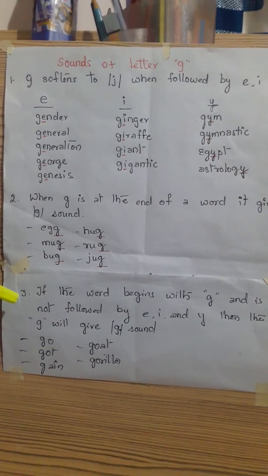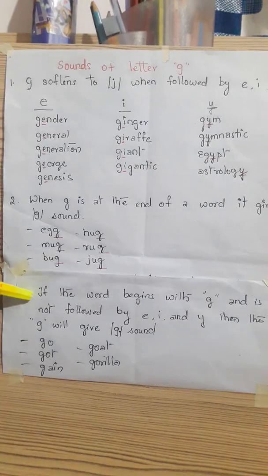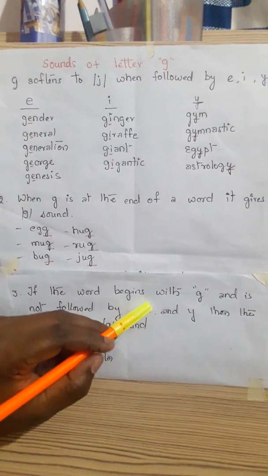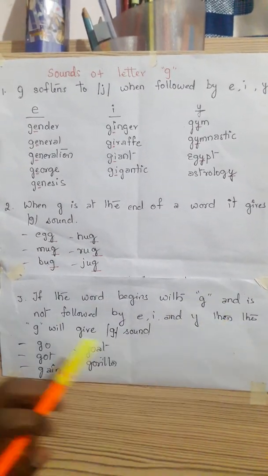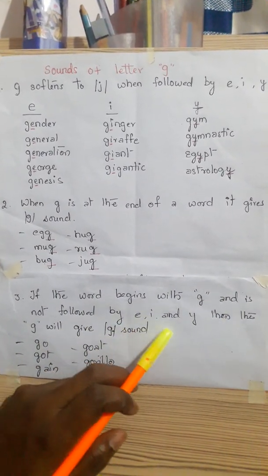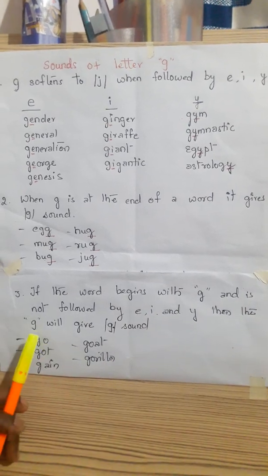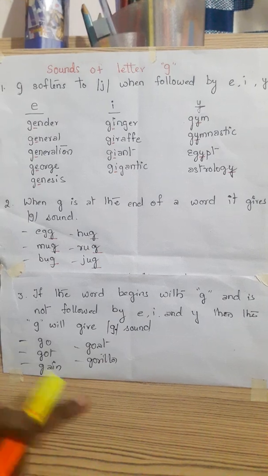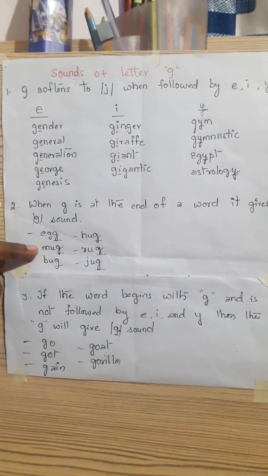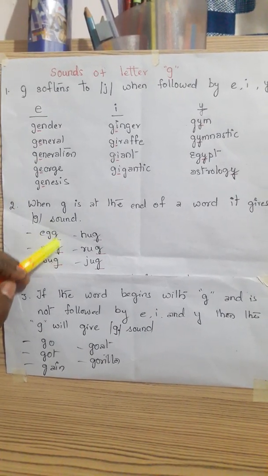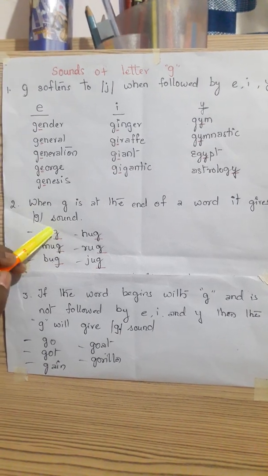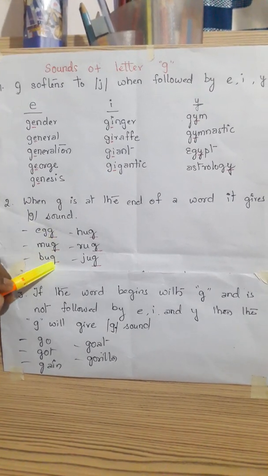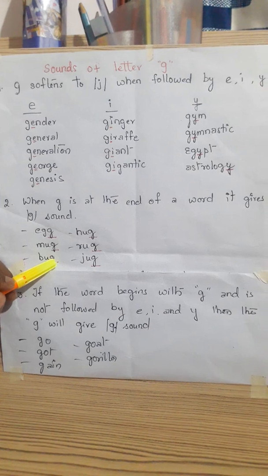Now let's see the third case. If the word begins with G and is not followed by E, I and Y, then the G will give the G sound. We have seen that when the G is at the end of the word, it gives the G sound.